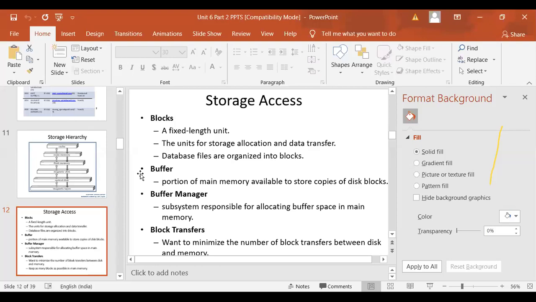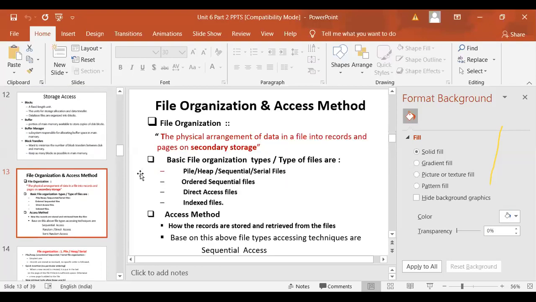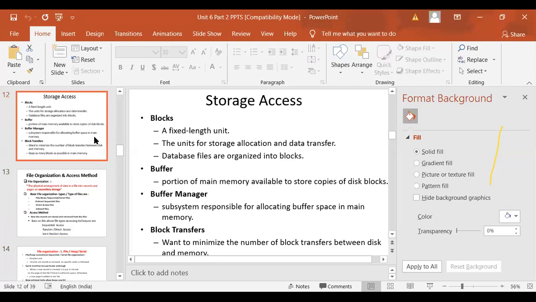Block transfer aims to minimize the number of block transfers between the disk and main memory. For that, various algorithms are implemented by your operating system. If you see the last unit, we have a splay tree.